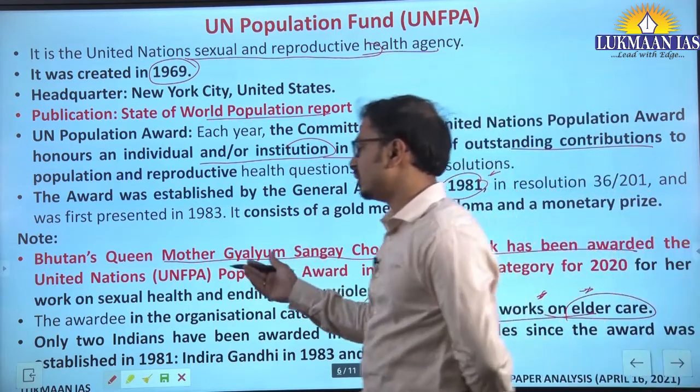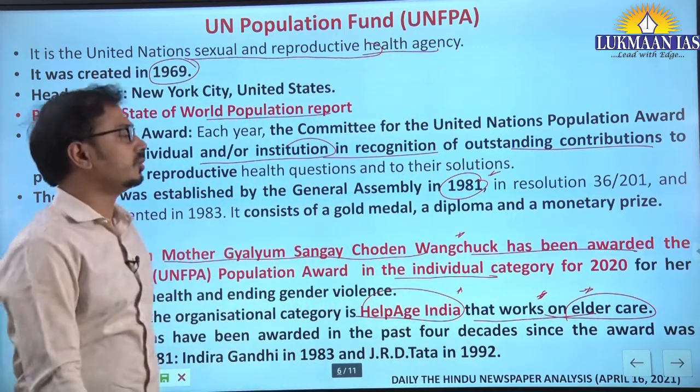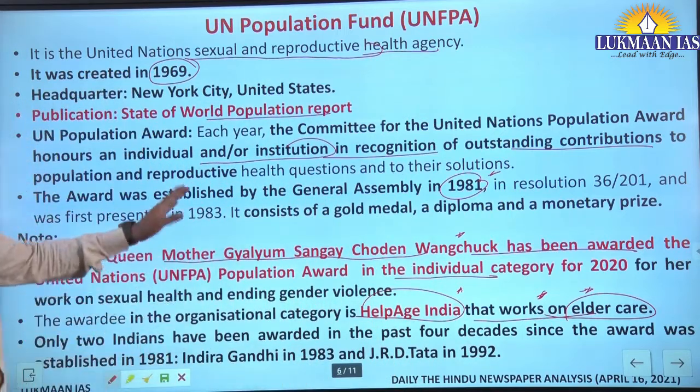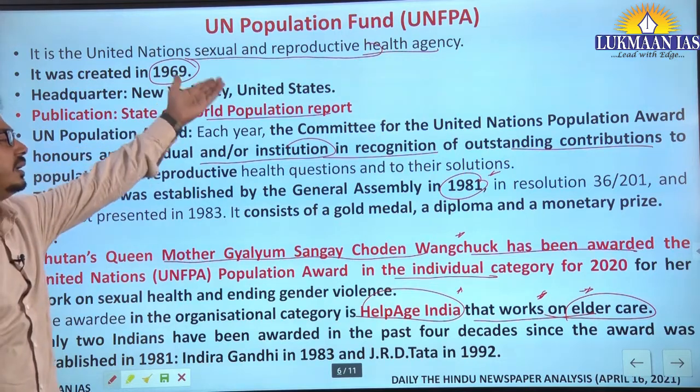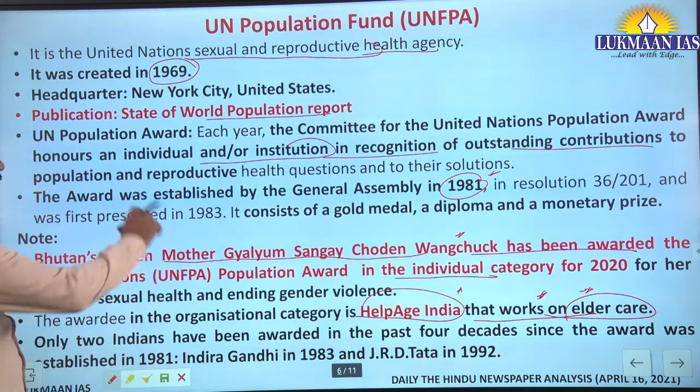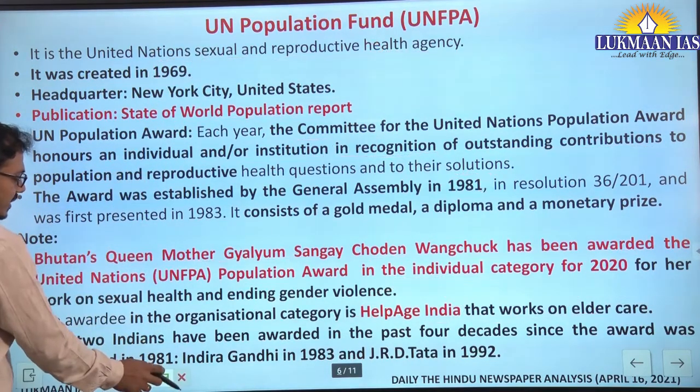So this was in the news in 2020 also. So there can be a question in the prelims examination on the UN Population Fund, 1969. Earlier we talked about this particular report also. Okay, yes.